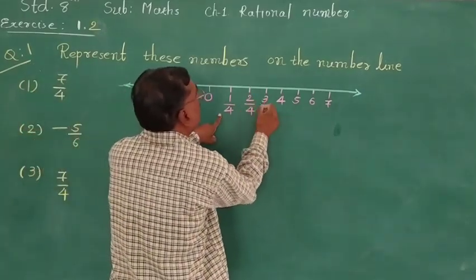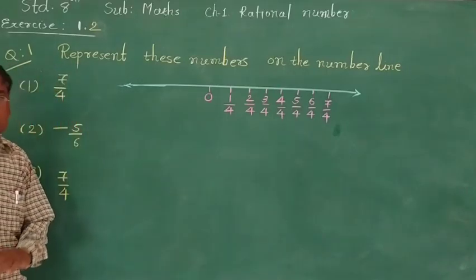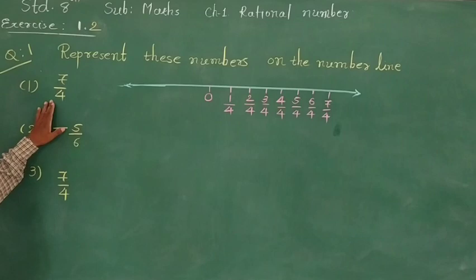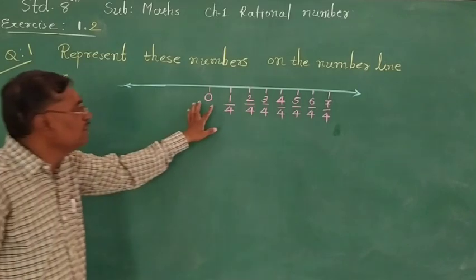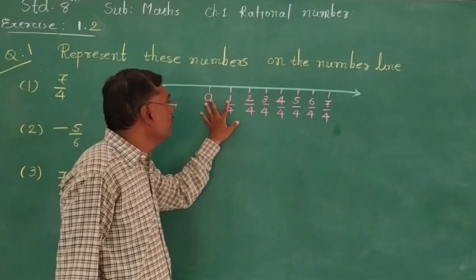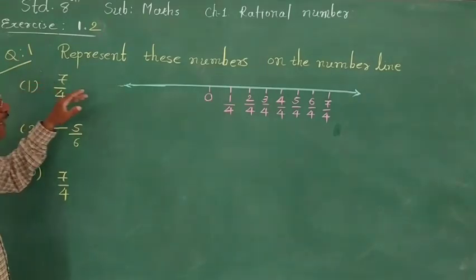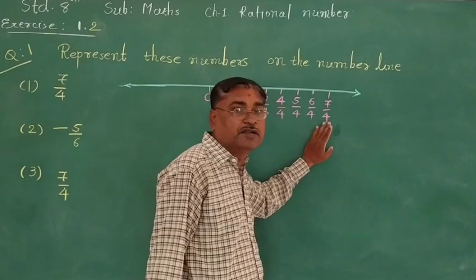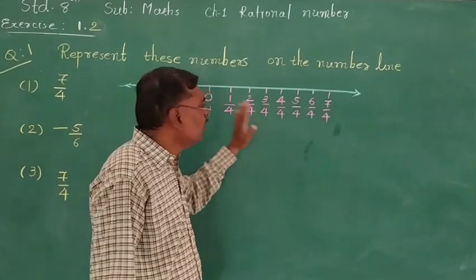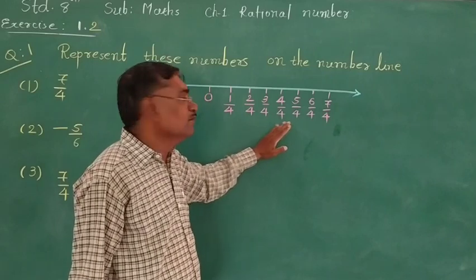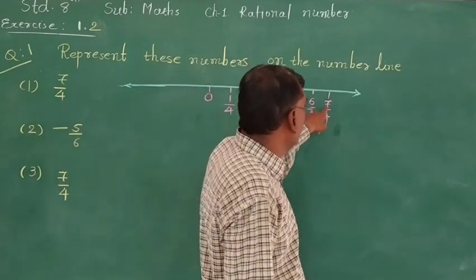We write upon 4 on all of them, that is 1/4, 2/4, 3/4, 4/4, 5/4, 6/4 and then 7/4.